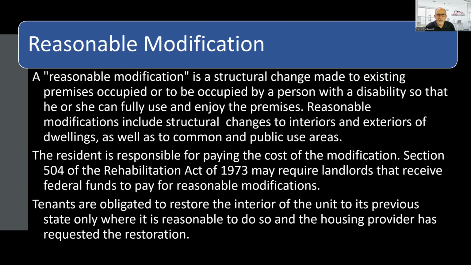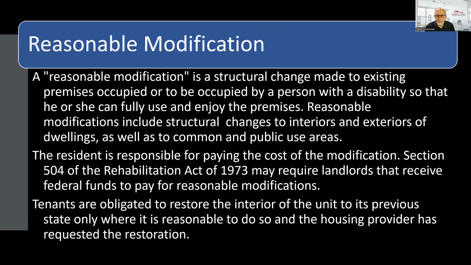Reasonable modifications consist of the right to request and receive permission to make structural changes to a unit or common area. Examples include installing a ramp, widening doorways, and having a mailbox lowered. Reasonable modifications are at the resident's expense, or typically the tenant's expense, unless the unit is in public housing or other housing involving federal financial assistance.